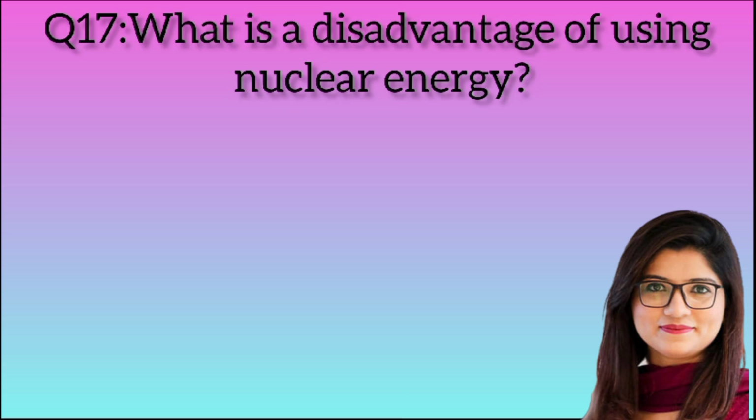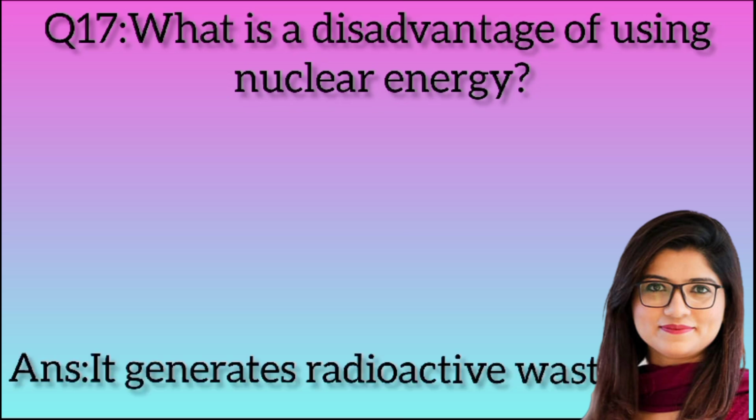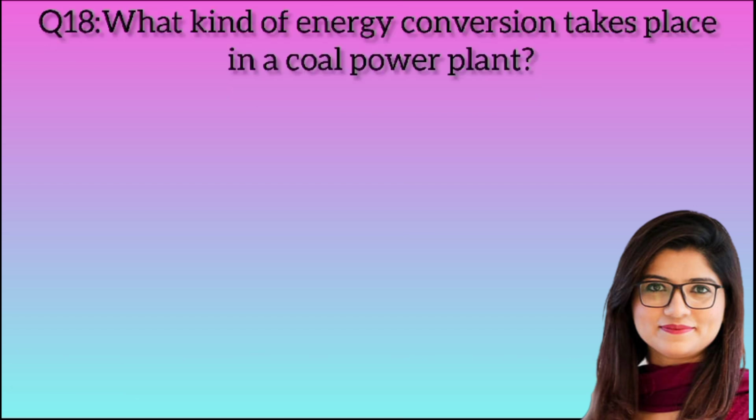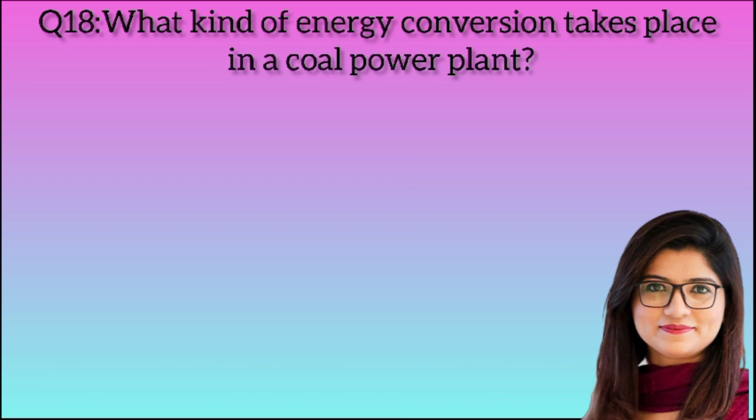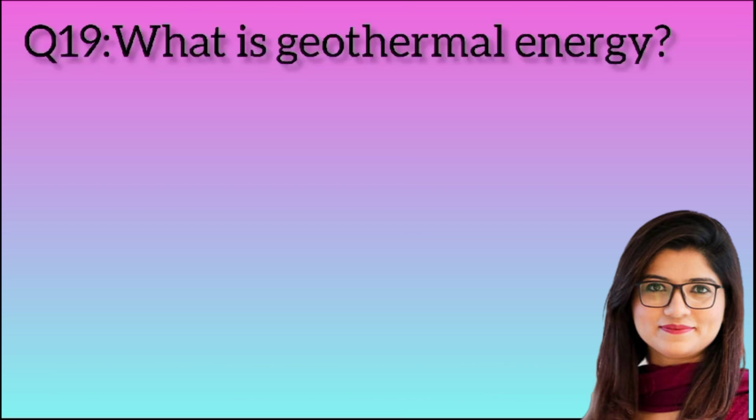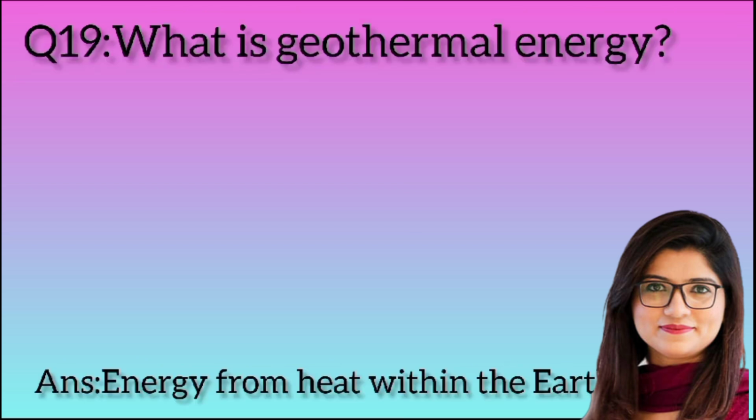Question 17. What is the disadvantage of using nuclear energy? Answer: it generates radioactive waste. Question 18. What kind of energy conversion takes place in a coal power plant? Answer: chemical to thermal to electrical. Question 19. What is geothermal energy? Answer: energy from heat within the earth.